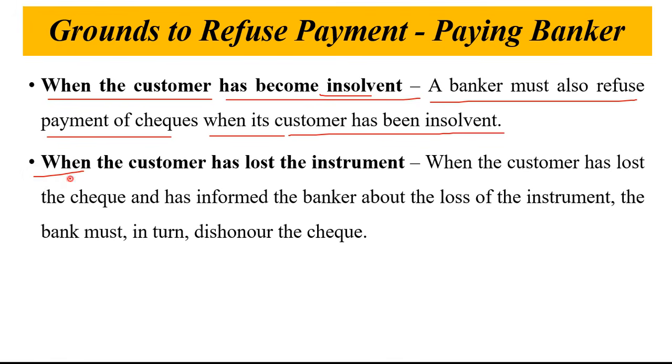Next condition is when the customer has lost the instrument. Lost the instrument means when the customer has misplaced or lost the check.